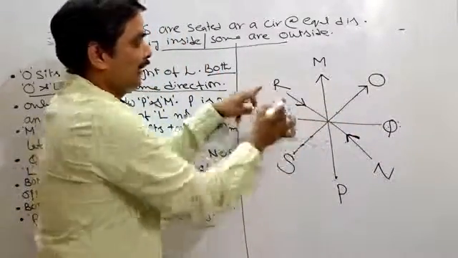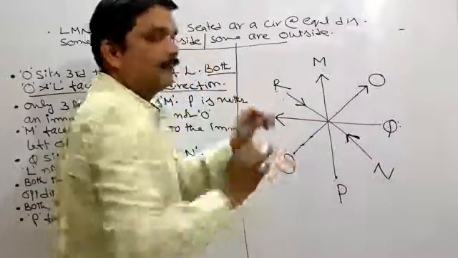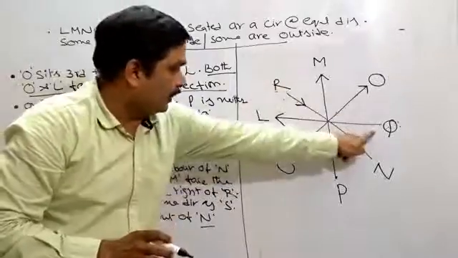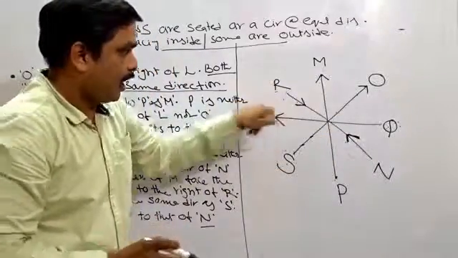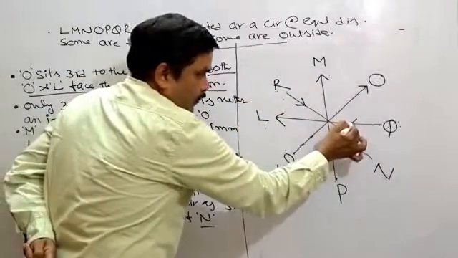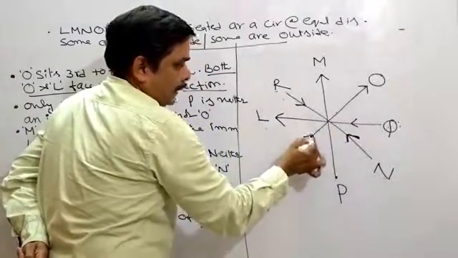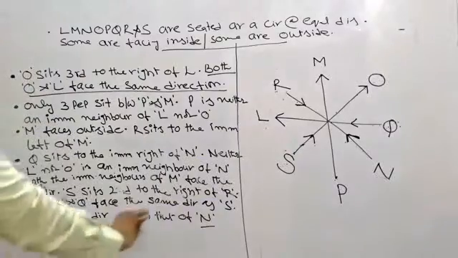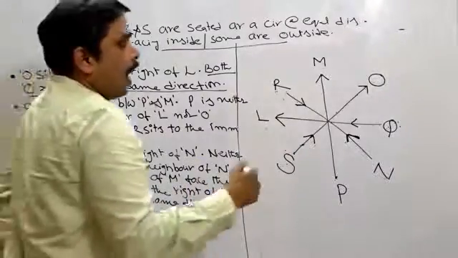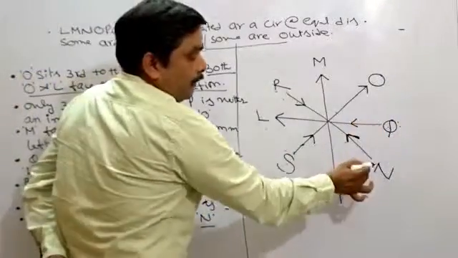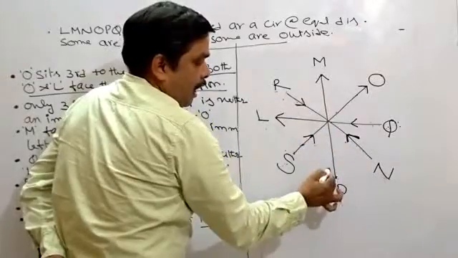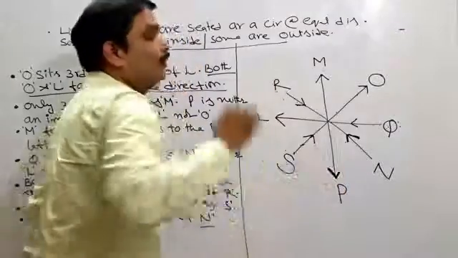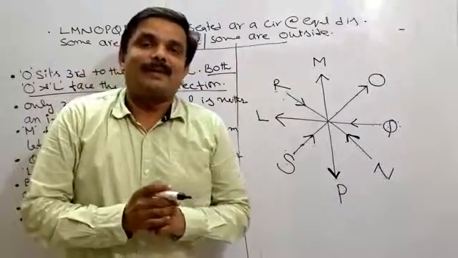What's the meaning of this one? R, Q and S, all the three must be facing the same direction. Out of the three persons, I have the direction of R. Now R and Q should face inside along with the S of course. Now the final information they have given, P faces the direction opposite to that of N. This is how we need to go for the question, right?